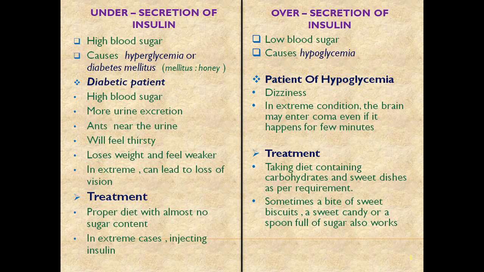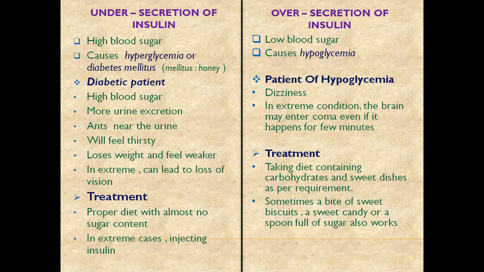But the thing that comes here is that when there is under secretion, the glycogen level is too high, and when there is over secretion, the insulin level is too high. You can relate it. You know that for a diabetic patient the blood sugar is too high, which means you have to avoid the sweets, so that the insulin level is on the same level as the glycogen.